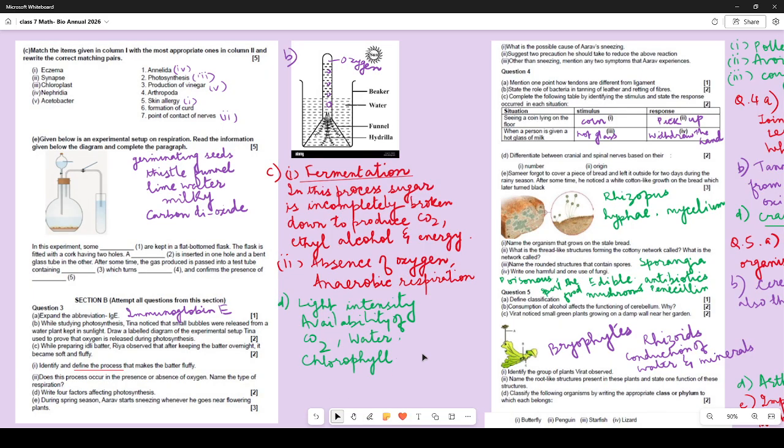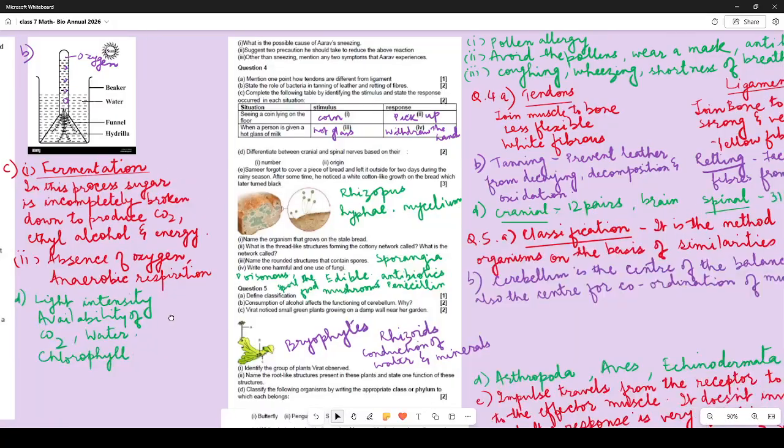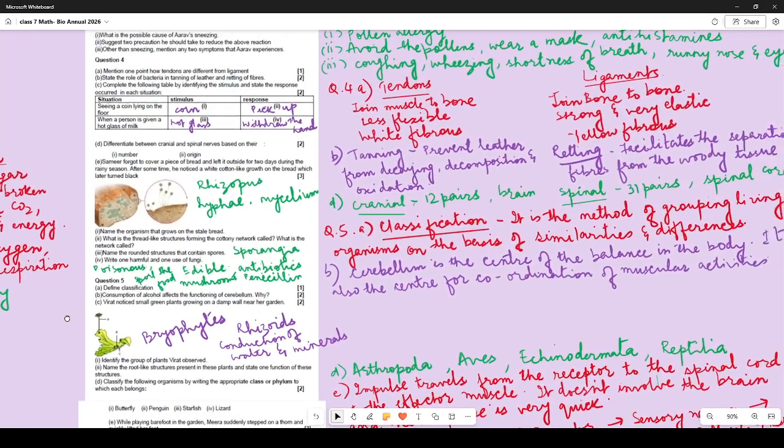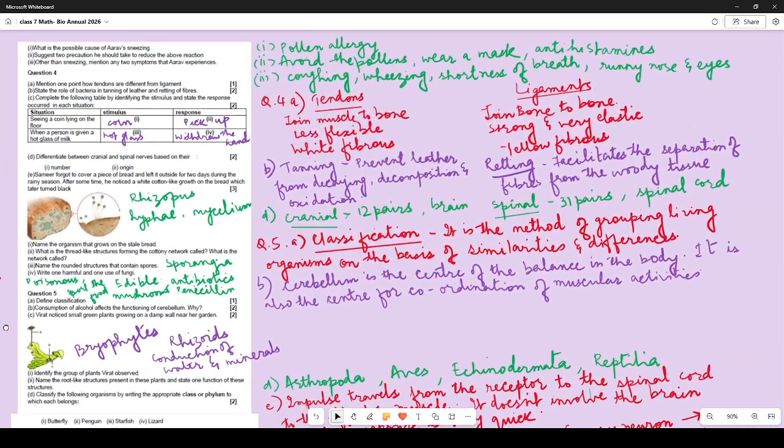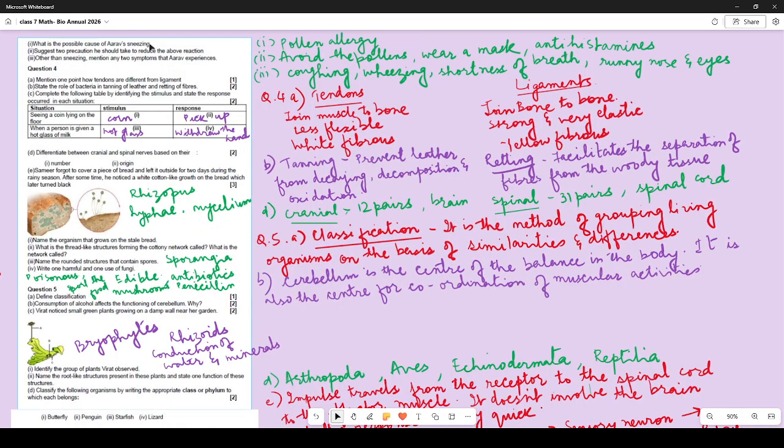So during spring season, Arav starts sneezing whenever he goes near flowering plants. Now let us shift this slide a little bit to this side. What is the possible cause of Arav sneezing? So pollen allergy, some have written hay fever, perfectly fine. Suggest 2 precautions he should take to reduce the above reaction. Avoid the pollens, of course, wear a mask and take antihistamines.